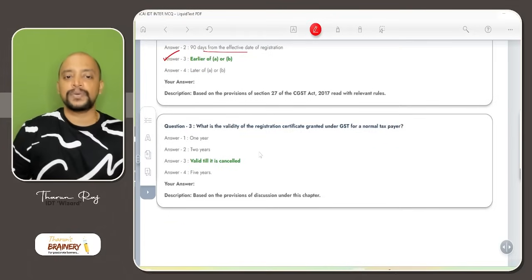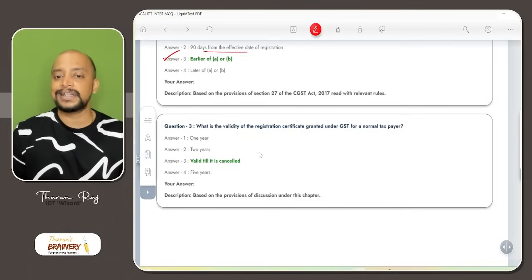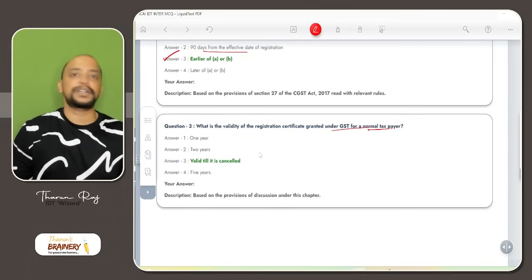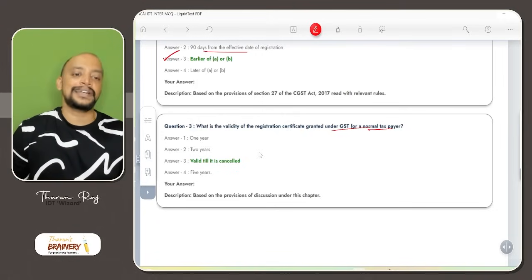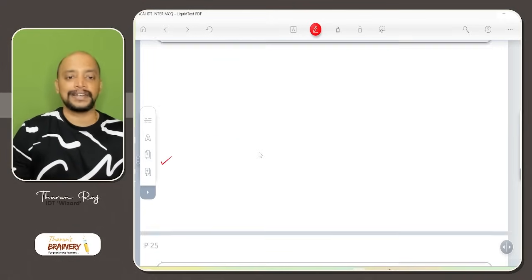Then question number 3, what is the validity of registration certificate granted under GST for a normal taxpayer? There is nothing like that called validity. So it will be till it is cancelled, it will be valid. So 1 year, 2 years is wrong. So valid till it is cancelled.